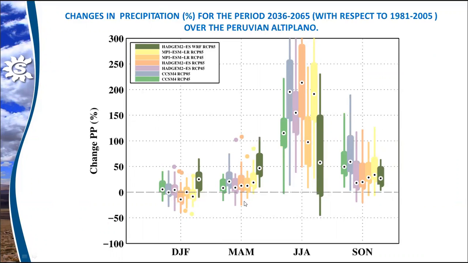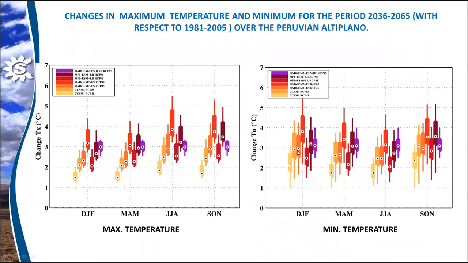For the other periods, the changes are mainly positive. For the maximum and minimum temperatures, the models indicate increases in the range of 1 to 5 degrees Celsius, and these increases are greater for the RCP 8.5 scenarios.